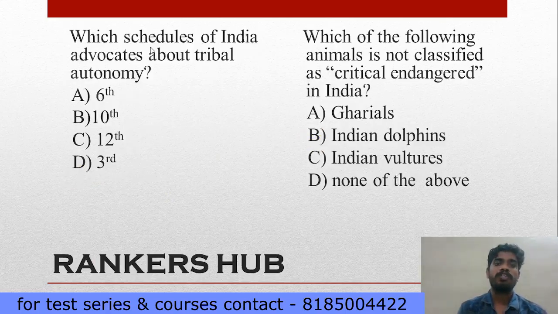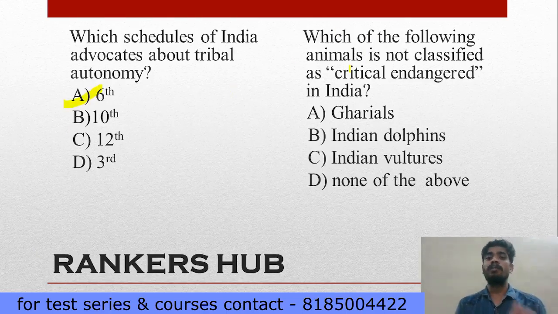So next question. Which schedules of India advocates about the tribal autonomy? This is very important. Moreover, this is one of the analysis point of view questions from the Constitution. Your options are A, 6th schedule, 10th schedule, 12th schedule, 3rd schedule. If you remember the 12th schedule, this question is very easy. The 10th schedule is to bring integrity in the electoral system, to stop defection. 12th schedule is for the local government. 3rd is for the powers of the president, and your answer is A. Directly, the 6th schedule and the 5th schedule completely advocate for tribal autonomy.